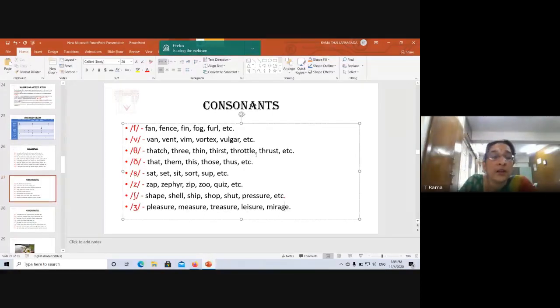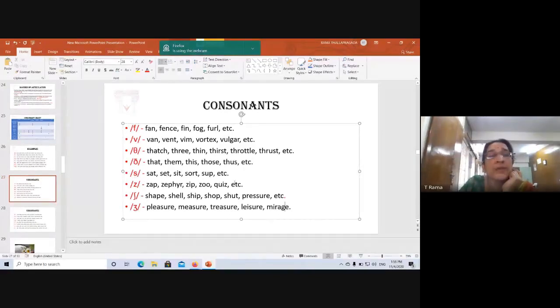Okay, I'll quickly finish because it's almost 2 o'clock. So this is the th sound: that, them, this, those, thus. Any other word with th in the final position? You can write down more words and then we can have another session where I just ask you these, and if you have doubts, you can ask me.